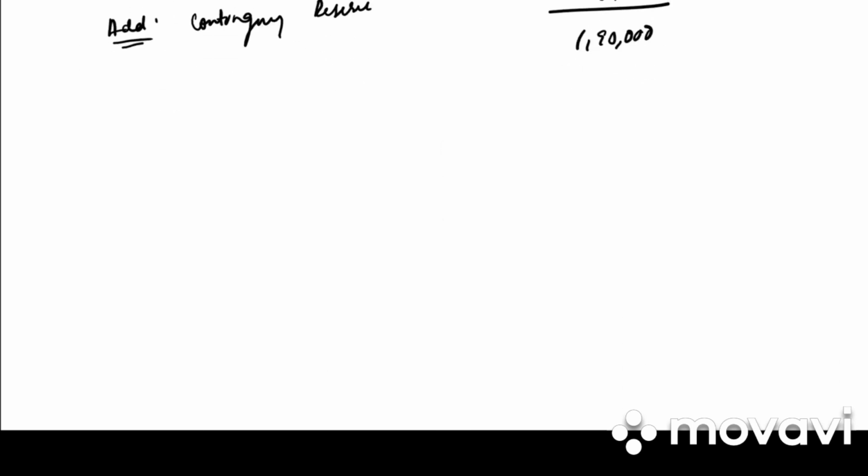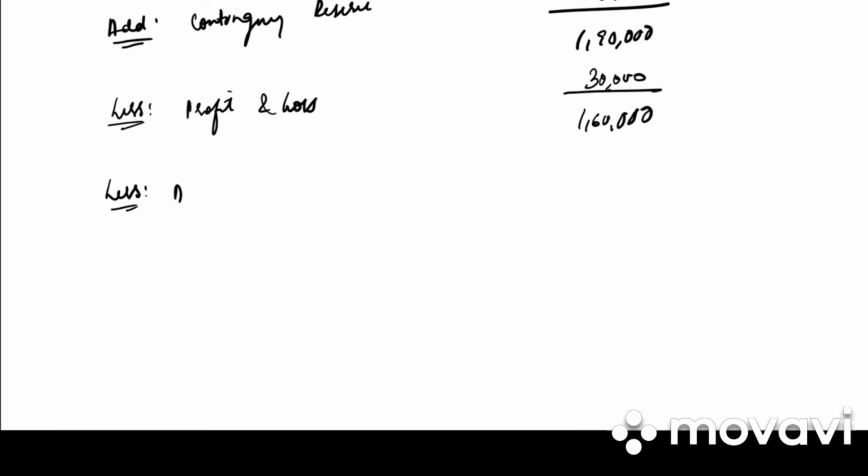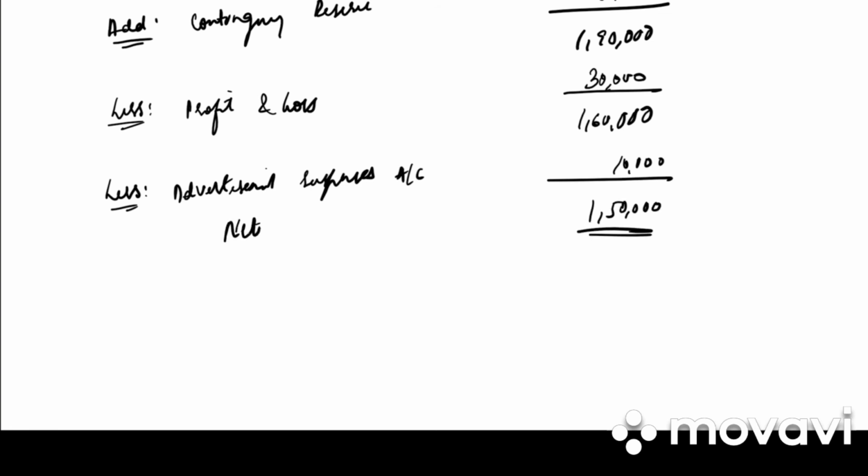1,90,000. They have given us debit balance of profit and loss. So we deduct profit and loss because it is a loss, 30,000. We get 1,60,000. And they have given us advertisement suspension account. So this is also a loss. This will also be deducted, 10,000. So what is the net effect? Net effect is 1,50,000.